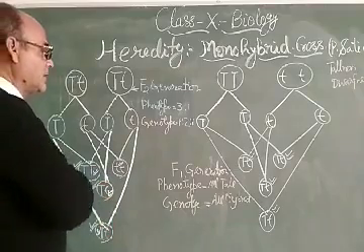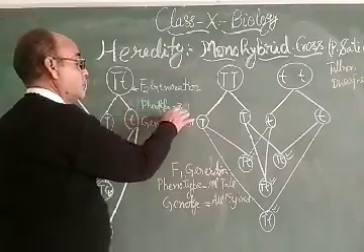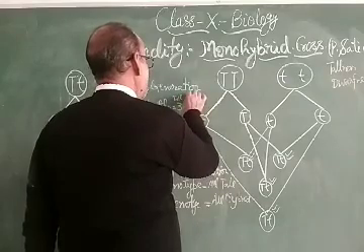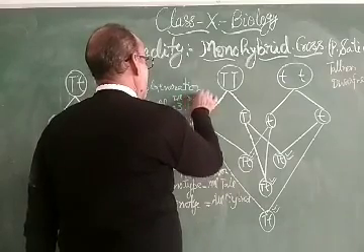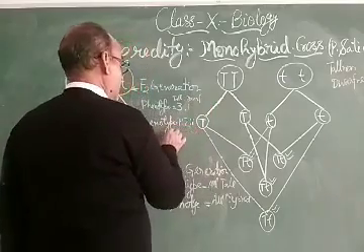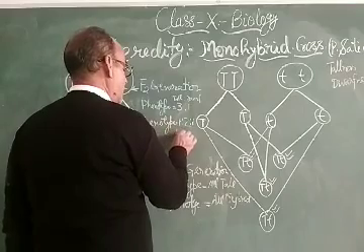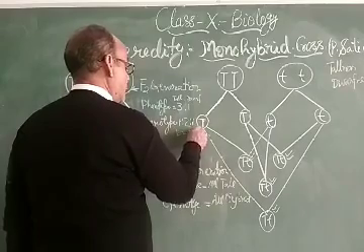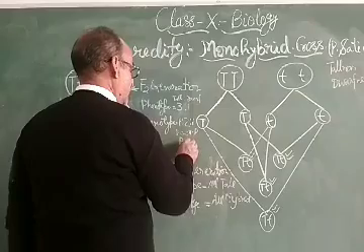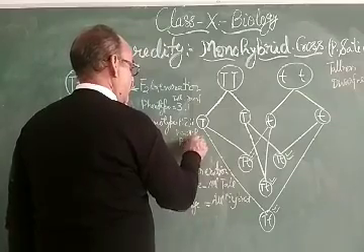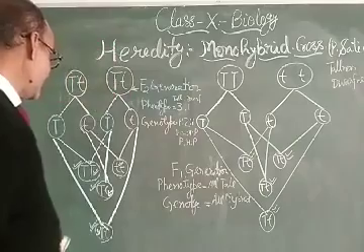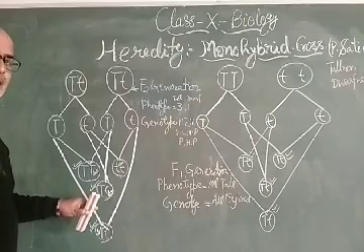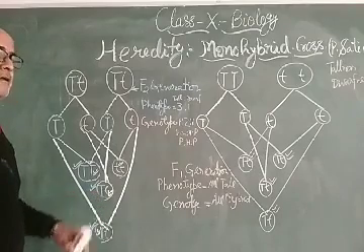Therefore, in F2 generation, the phenotypic ratio is 3:1, 3 tall to 1 dwarf. While in genotype, this is pure, this is hybrid, and this is pure. So the pure forms start segregating into the F2 generation.